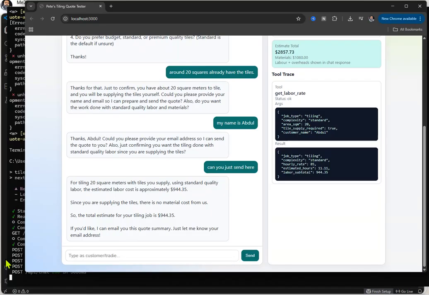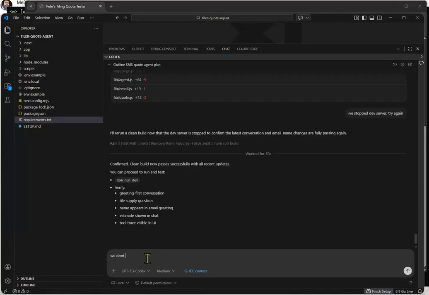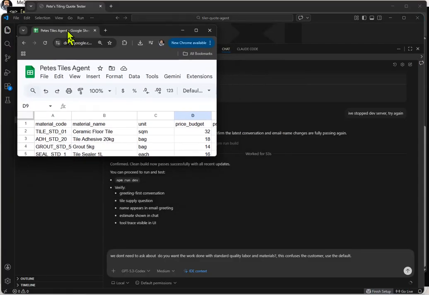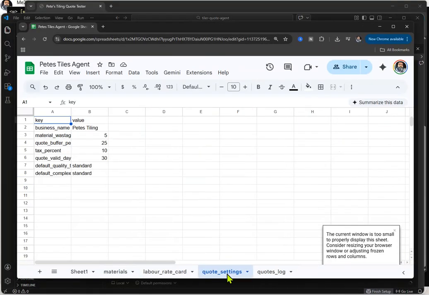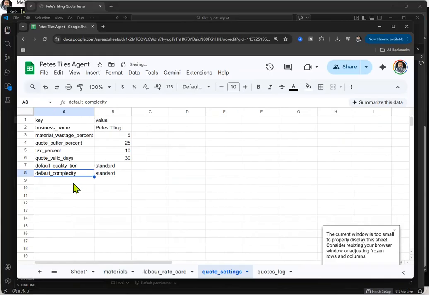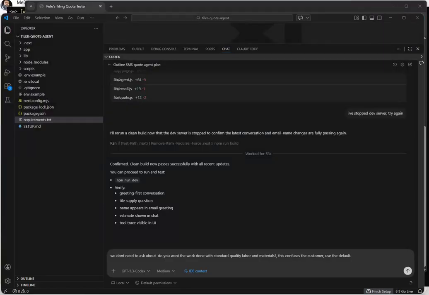Let's go back to Codex and say we don't need to ask about this, right? This confuses the customer. Use the default. Okay, and the reason I say that is because if we go back to our sheet, we have a default, which is somewhere here, settings. So default, right, for the quality and complexity. So that's the default. So I noticed that when Codex set that up. Now, what was the other thing we needed?